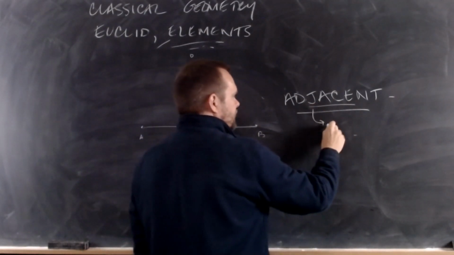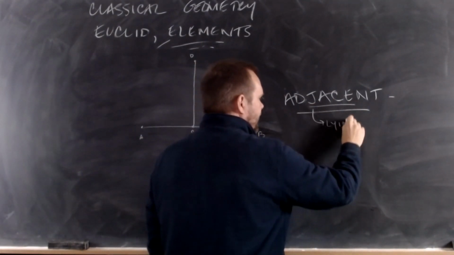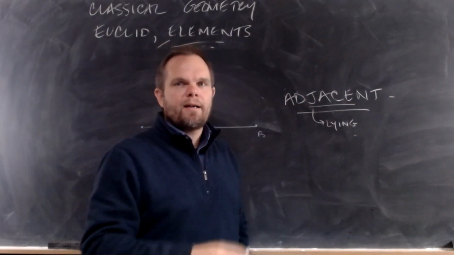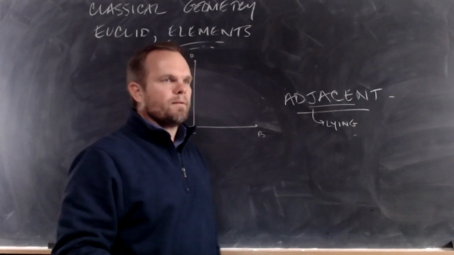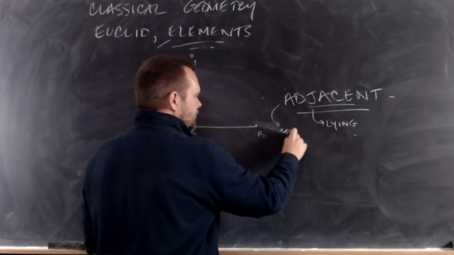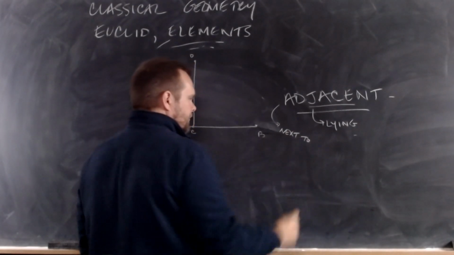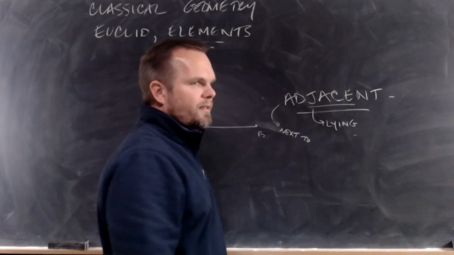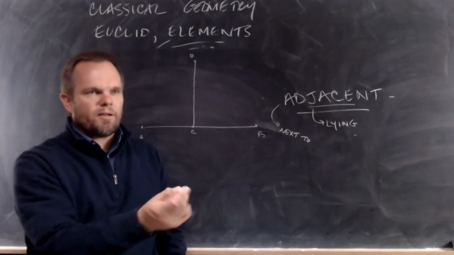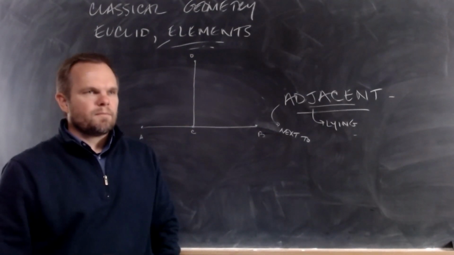Adjacent means lying beside, right? Not lying like telling a lie. I mean lying like lying down. And the preposition ad means next to. So adjacent means things that are lying next to each other. All right?